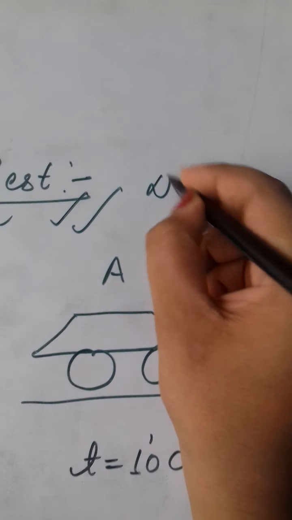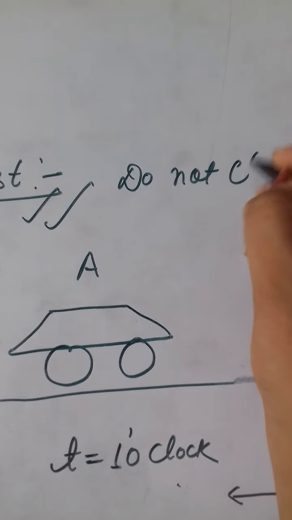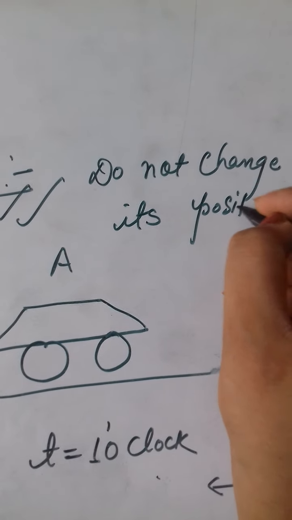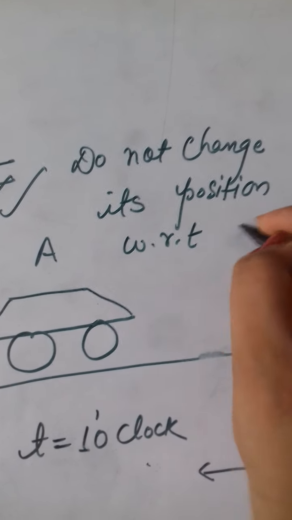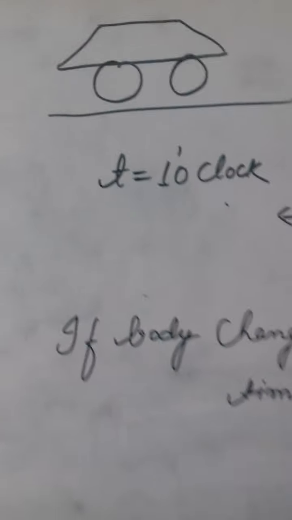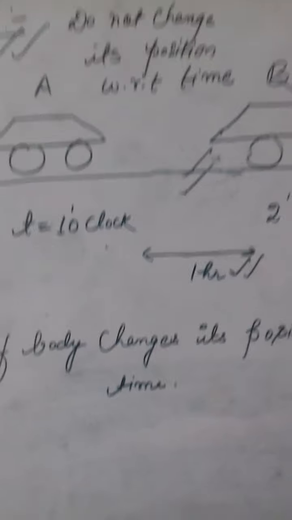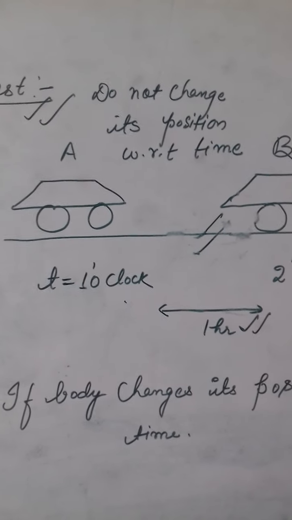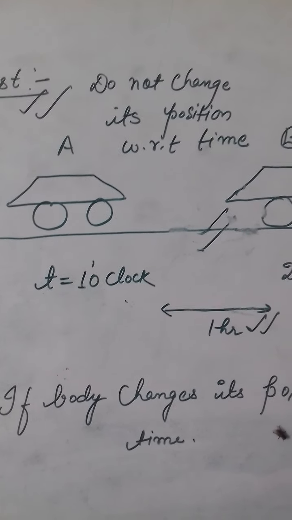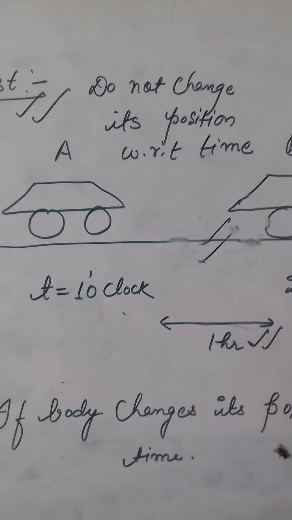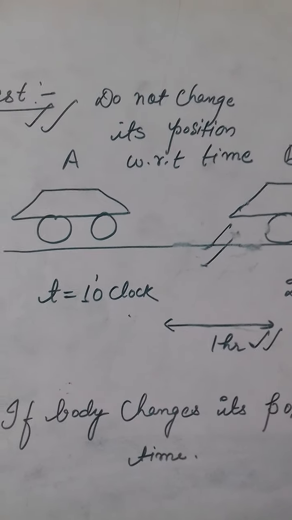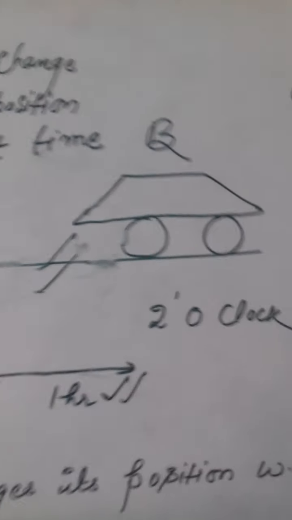That is, when the body does not change its position with respect to time, then it is said to be at rest. And when a body changes its position with respect to time, then it is said to be in motion. So always try to understand: when the time changes, and along with the time the body changes its position, as in the case of the car, then it is said to be in motion. But when the time passes and the body stays at its stationary position, it is not changing its position,